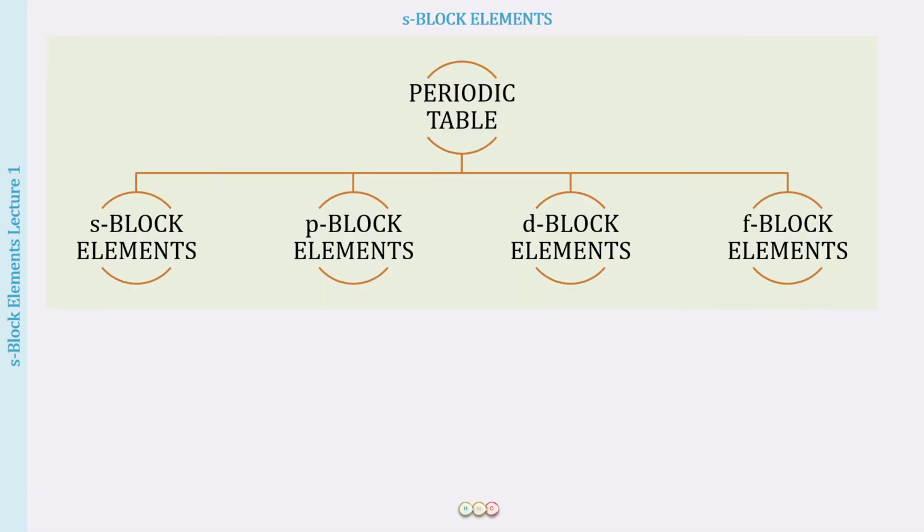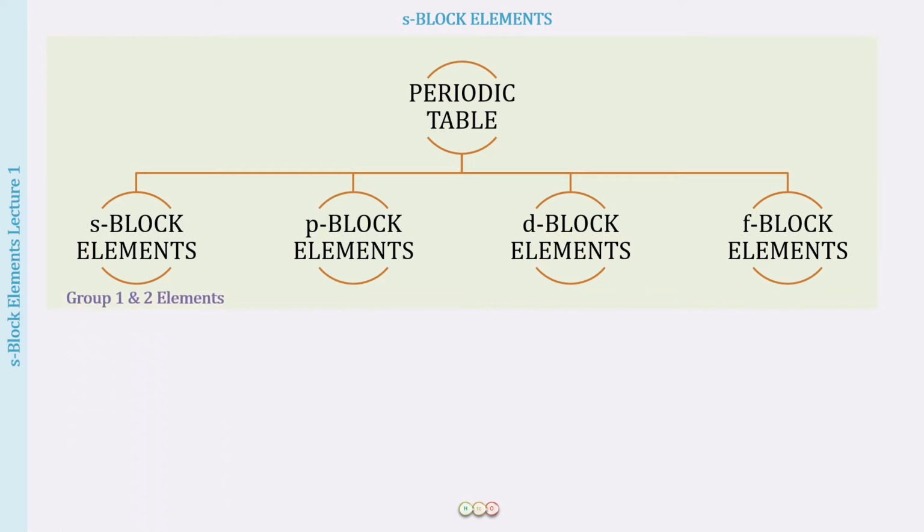So this is how the periodic table looks like in a very simple view. We have the 4 blocks, the S, P, D, and F, and these blocks are based upon the electronic configuration. Where is the last electron entering? If the last electron enters into the S orbital, it will be S block elements. If it is entering into the P orbitals, it will be the P block elements. If it is entering D, then D block, and if it is entering the F orbitals, it is going to be called as the F block elements.